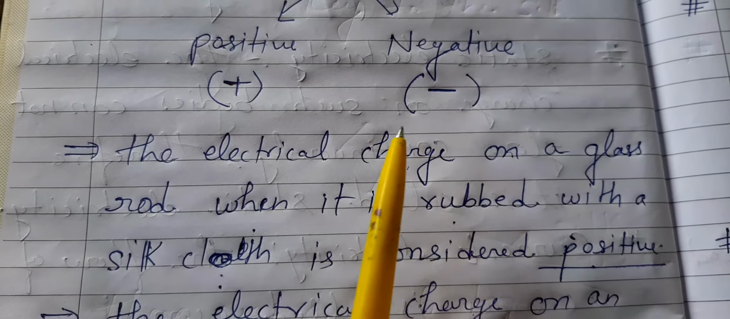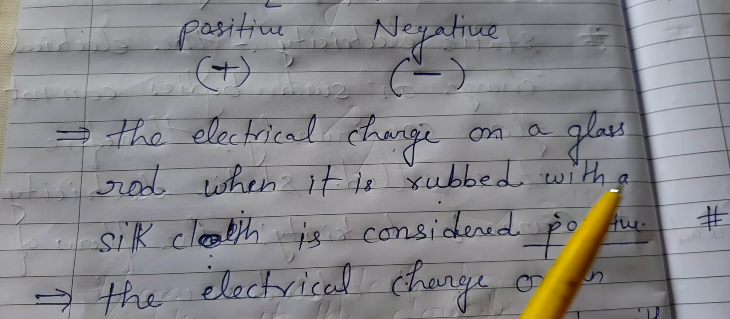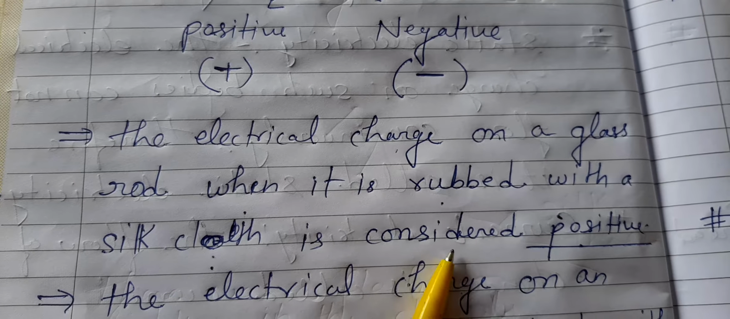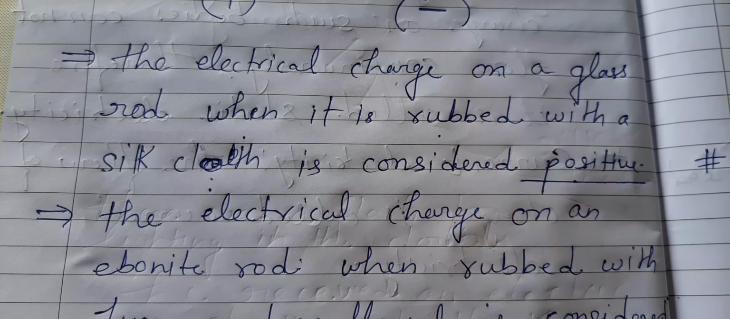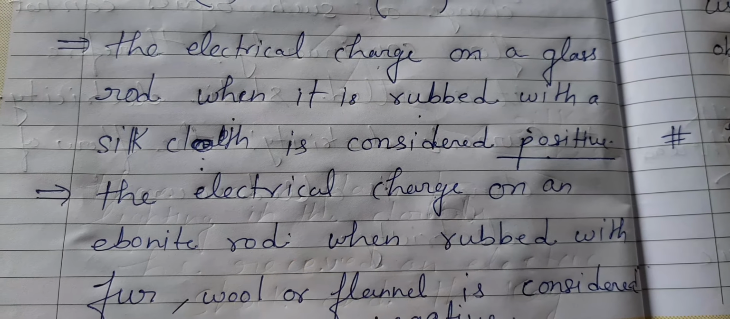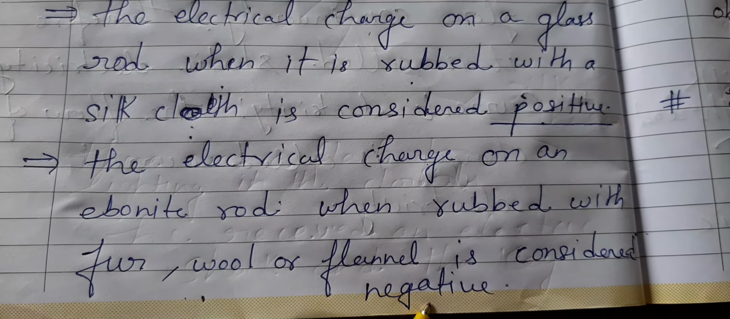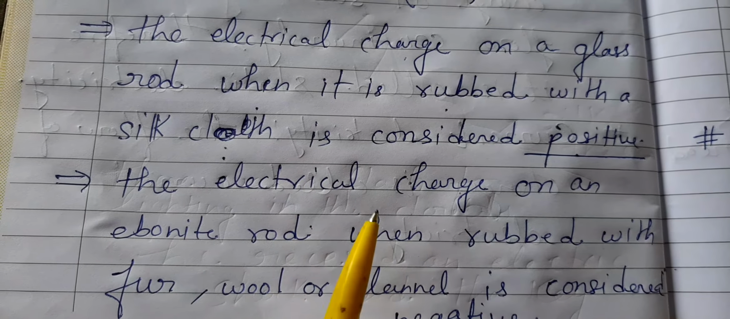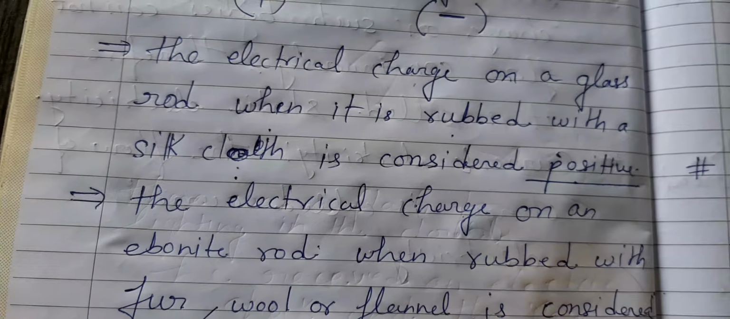The electrical charge on a glass rod when it is rubbed with a silk cloth is considered positive. And the electrical charge on an ebonite rod when rubbed with fur or wool is considered negative. So this is how we can consider positive and negative charges.